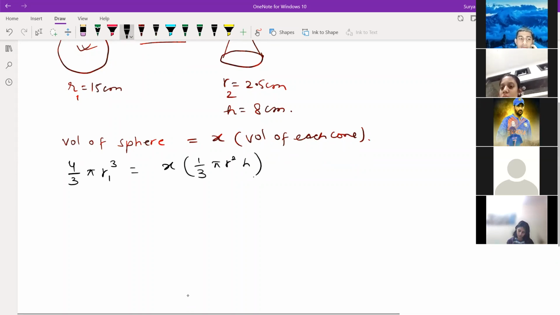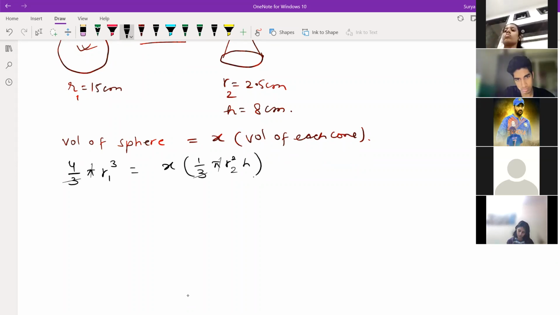The 3 cancels, pi and pi cancel. So 4 into 15 into 15 into 15 equals x into 2.5 into 2.5 into 8.